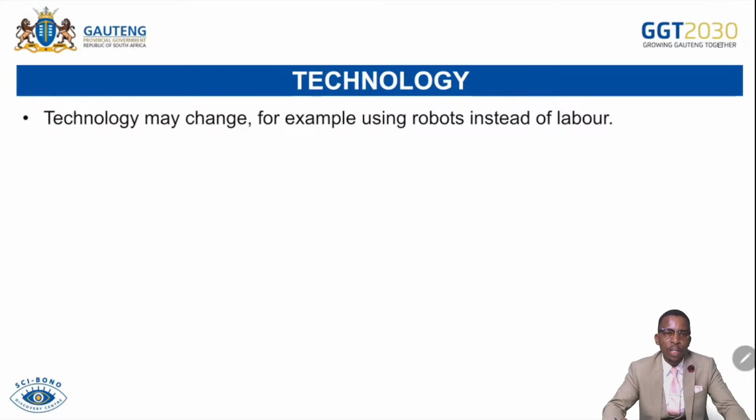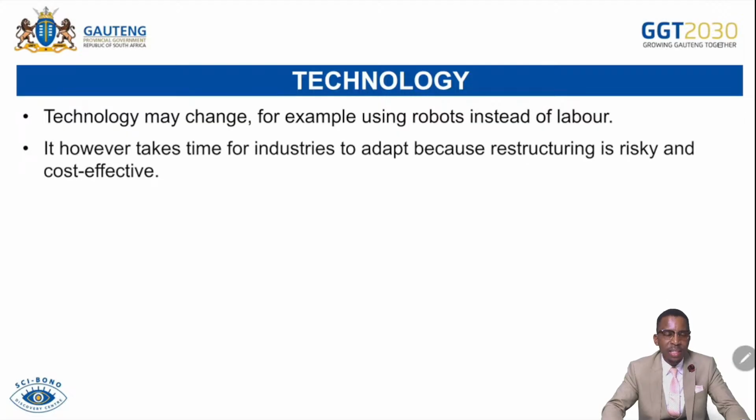Technology is part of the factors of production in this situation. Technology may change, for example, using robots instead of labor. It, however, takes time. For instance, we know that industries have created a robot, but it takes time to install them and to be familiar with them.